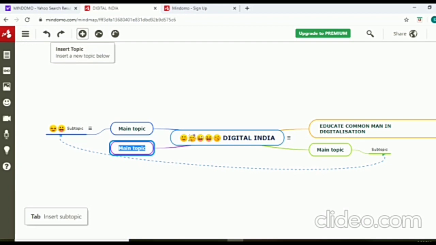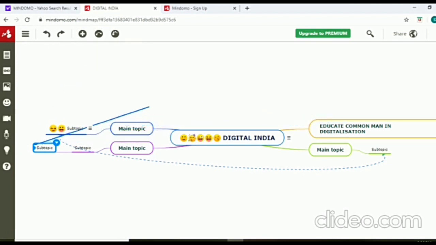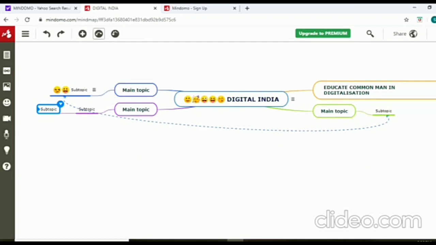Insert topic, if you want to insert, as you can see how it is getting inserted. Then you can make connections here, connecting the subtopic to whichever topic you want. You can connect with the main topic or maybe the digital one or maybe the other one, whichever you feel is convenient and easy for you all.